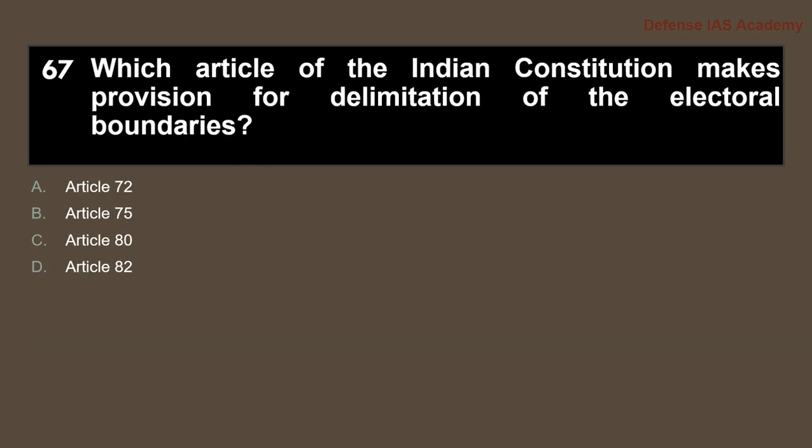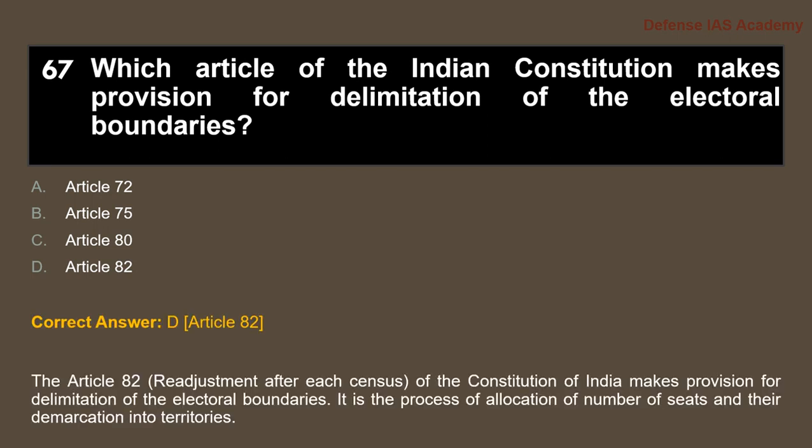67. Which article of the Indian Constitution makes provision for delimitation of the electoral boundaries? Answer is option D, Article 82. Article 82, which deals with readjustment after each census, in the Constitution of India makes provisions for delimitation of the electoral boundaries.